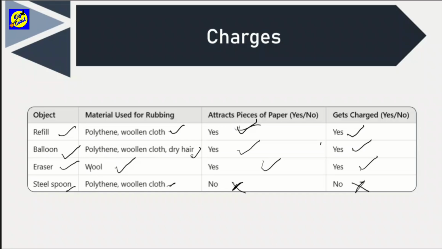Why does this happen? It's mainly because steel spoon is a conducting material. And if there will be charges on it, because it is a conducting material, the charges will get transferred and not remain static. Now, there are a few concepts that you might not have understood as I just said this, like what is static charge and what is flow of the charges. We will be understanding this when we go on to the conductivity or the transfer of charges ahead.